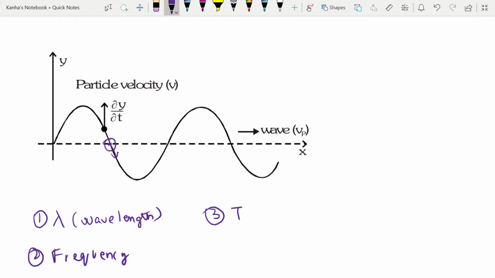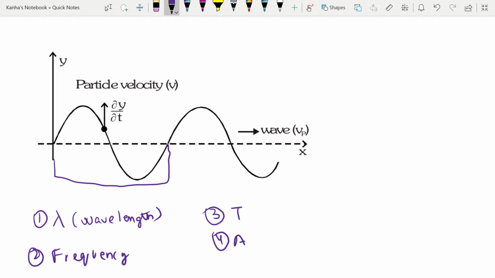The time period, denoted by T, is the time taken by the wave to travel a distance equal to one wavelength. So if this is my one wavelength, let's say from this point to this point, this is my one wavelength. The time taken by the wave to travel this much distance is your time period.